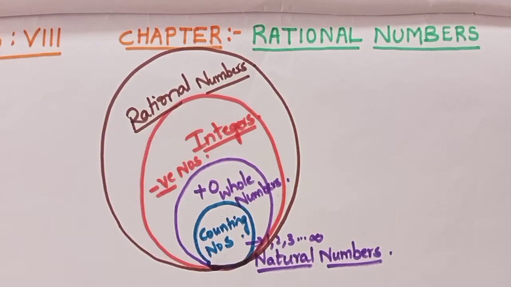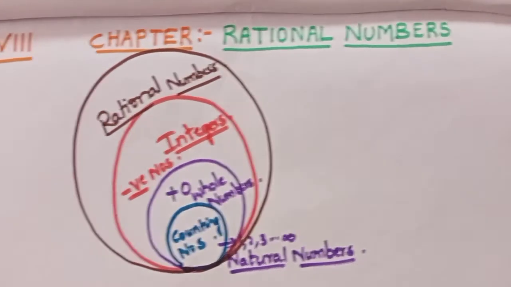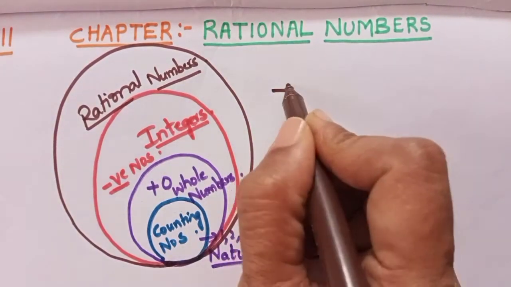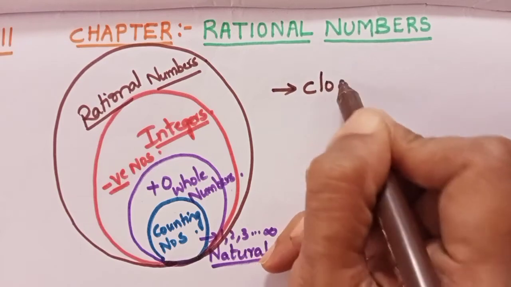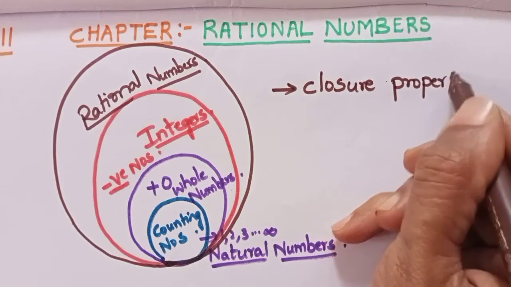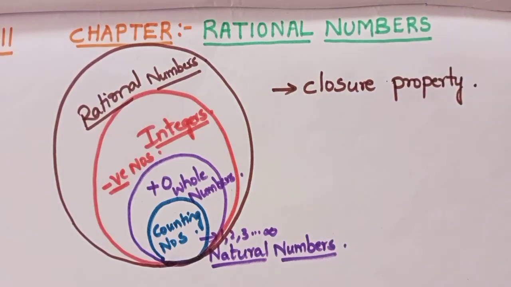Then the second activity I want to give you is, while learning about natural numbers and whole numbers, you have definitely learned so many properties of them, such as closure property. Am I correct? I will just make you understand in simple terms what is meant by closure property.